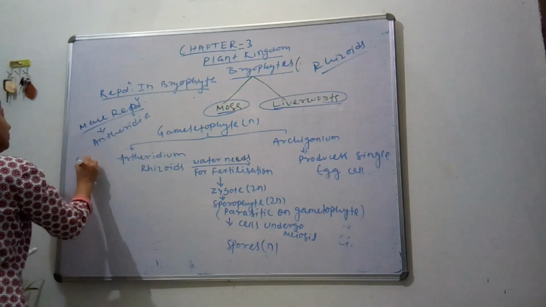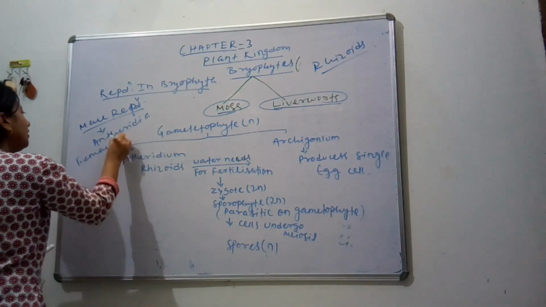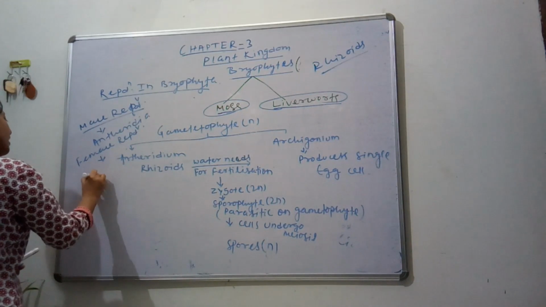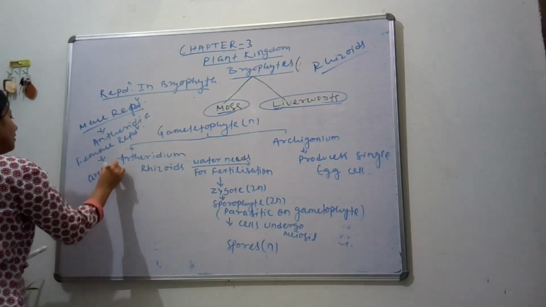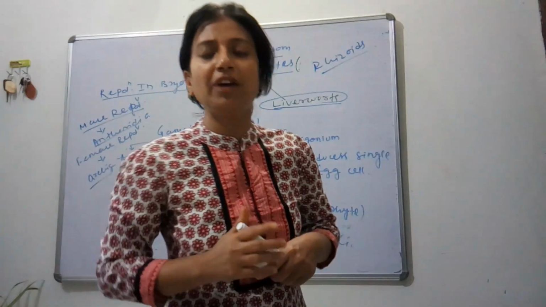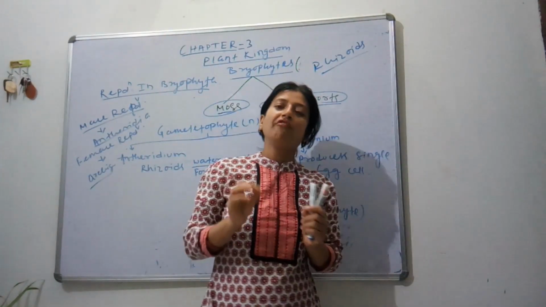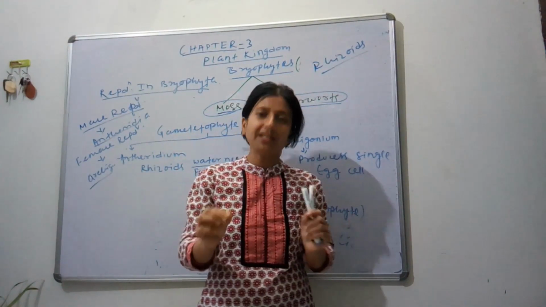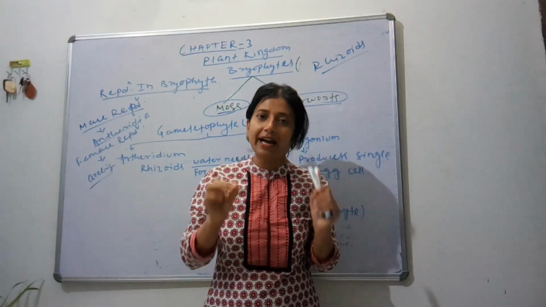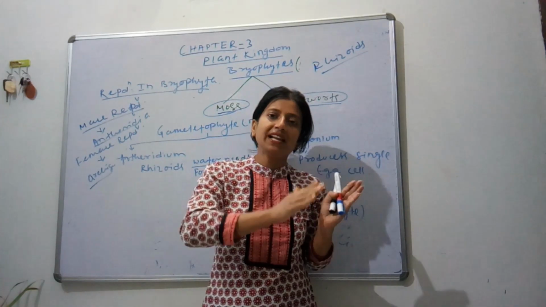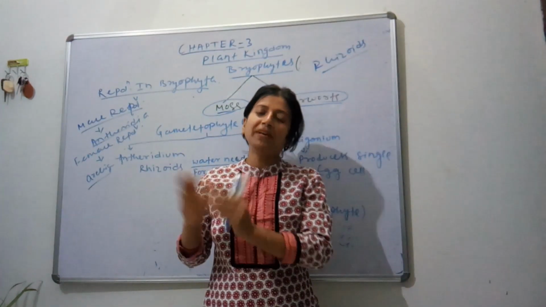The female reproductive organ is called archegonia. Remember, the male reproductive organ of bryophytes is called antheridia, where antherozoids, which are the male gametes, are formed, and the female reproductive organ is called archegonia, where the egg cell is formed. The male gamete moves towards the female gamete.